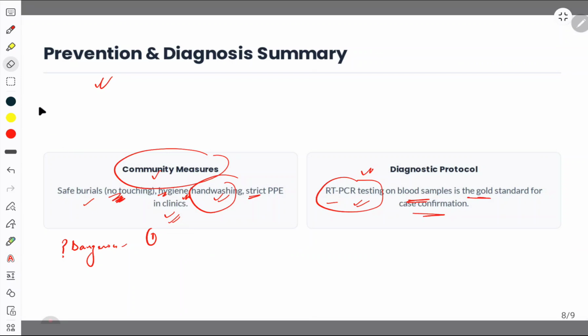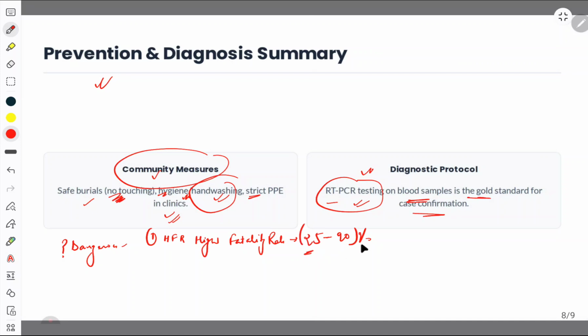Suppose in any area this is found, you will see a high fatality rate. It is about 25% to 90%.